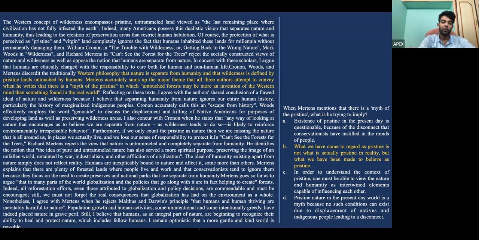All right. So now if you're looking at the first question, when Mertens mentions that there's a myth of pristine, what's he trying to imply? Now this becomes a very simple, specific detail or inference-based question. And where do we need to point to? We need to point to the paragraph that's highlighted. Over there, he talks about the myth of pristine, in which untouched forest may be an invention of the Western mind than something found in the real world.